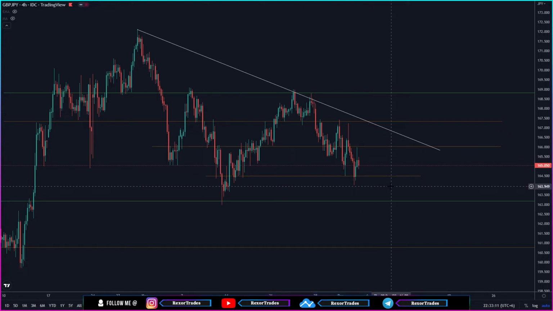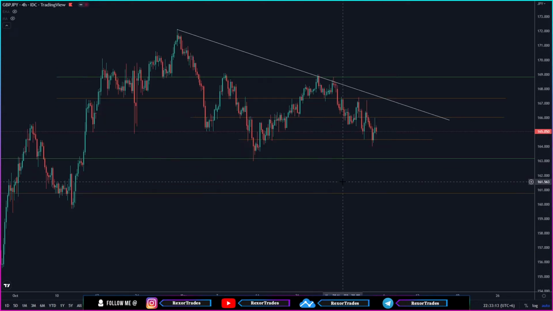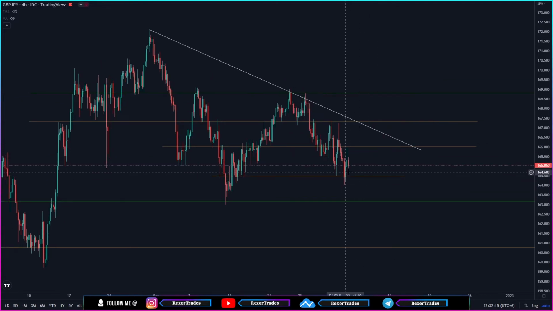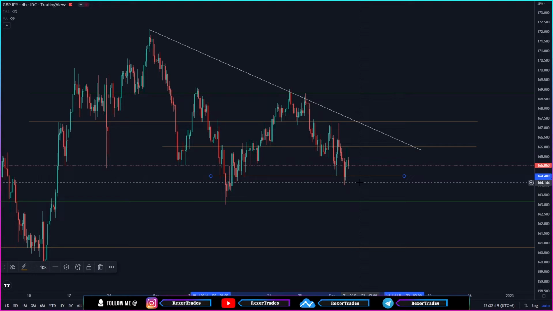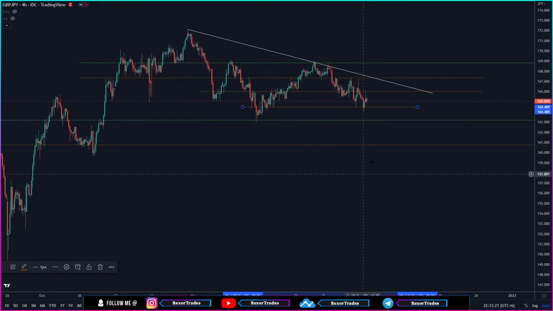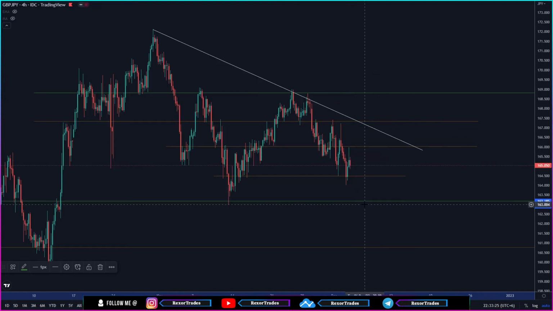So on the upcoming week, if GBPJPY makes a break and close below this previous low or this key level with further bearish momentum, at least on a 30 minutes time frame, then we can expect GBPJPY to continue pushing down to retest this next major support level that we just talked about on the higher time frame.